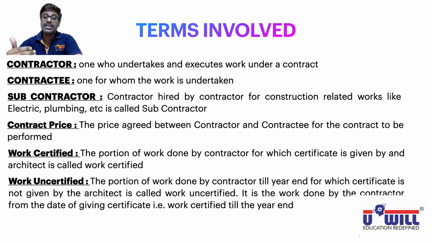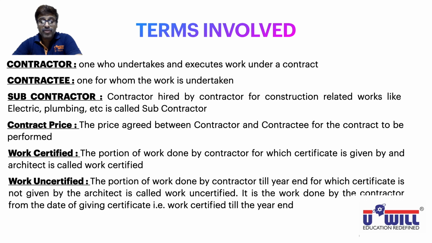But for that work, the architect will give a certificate in the next year when he again visits on 20th or 25th of March. In this year, for that last 5-6 days work, 25th to 31st of March, the work is done, but the certificate is not given by the architect. So that last few days work for which the certificate is not given by the architect is called work uncertified. Look at it.